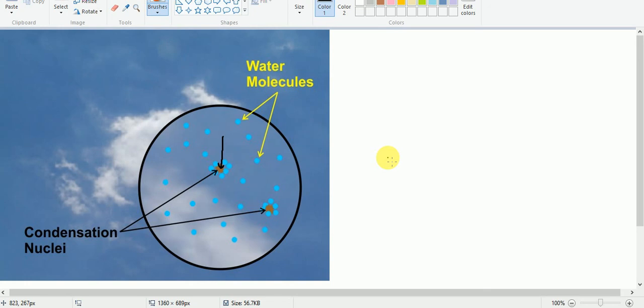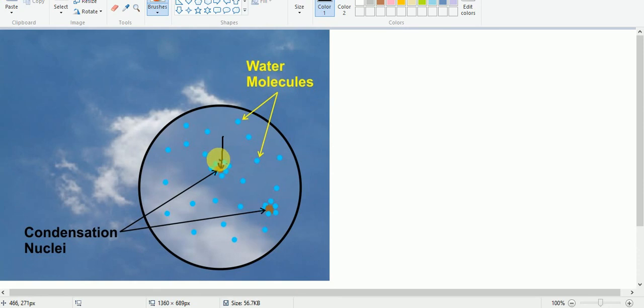We have some other dust particles that water cannot wet, for example soot particles and other particles derived from oils. Water cannot get wet on them, so they cannot be called hygroscopic nuclei. But sea salt and some pollen grains have an affinity to water, so water molecules will get wet on them.